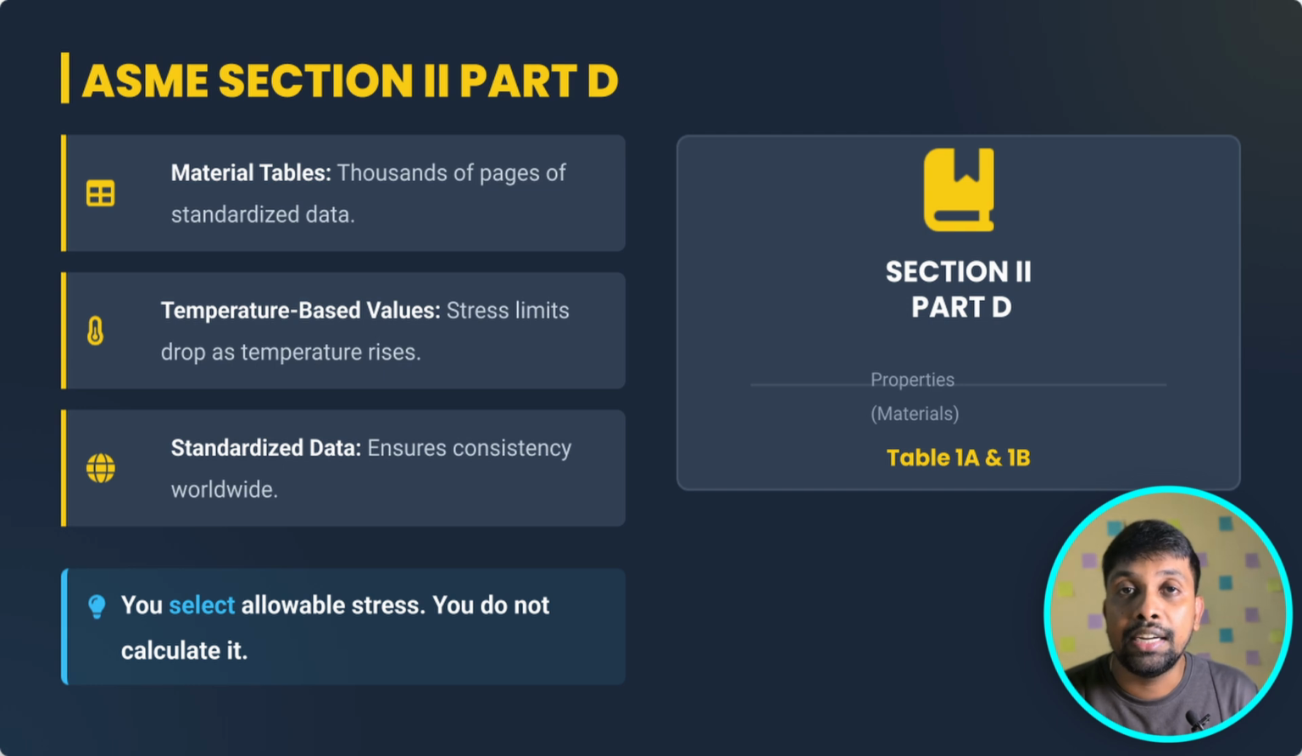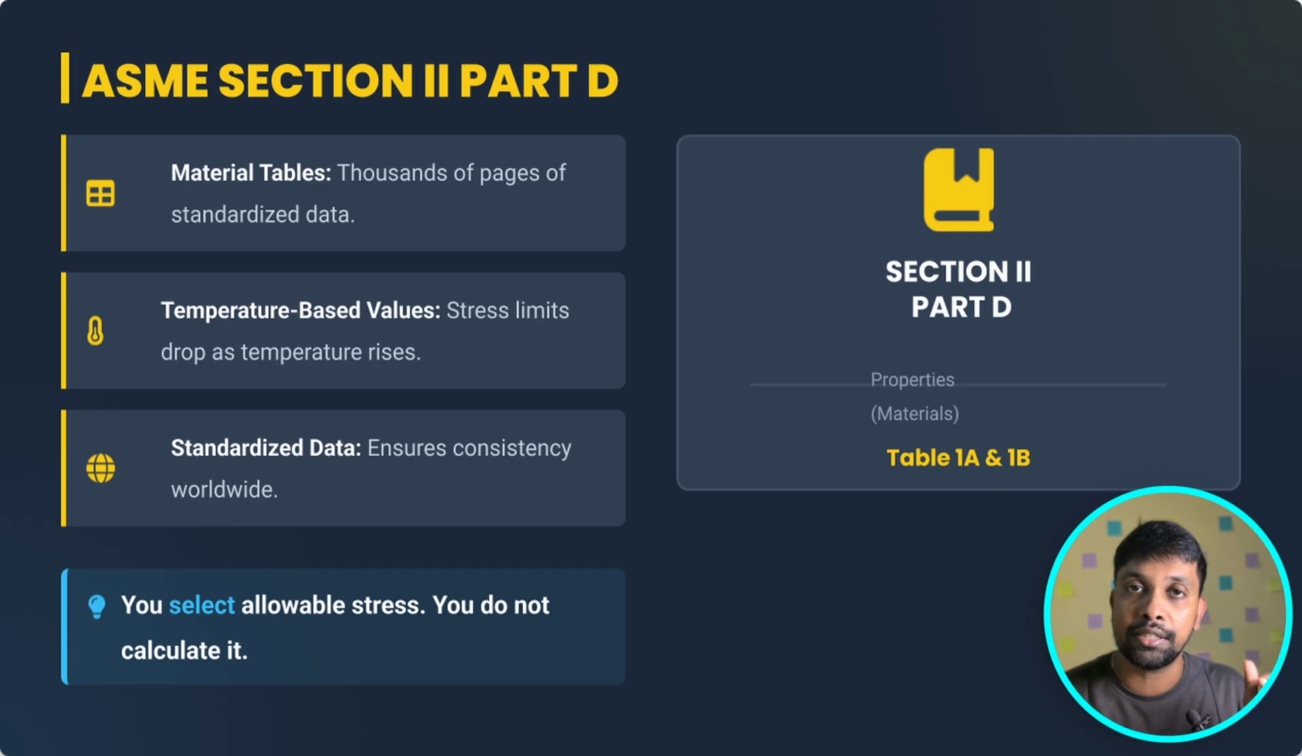If you want to know the safety margin of a particular material, just divide the ultimate tensile strength by 3.5 and compare it with the yield strength divided by 2.5. Whichever is lower, we have to use as the allowable stress. And where can we find these allowable stresses? Is it mentioned anywhere? Yes, it is mentioned in ASME Section 8 Part D. As I told you in the introduction of this video, many engineers miss this standard.